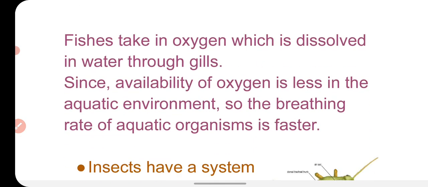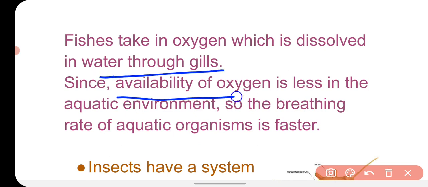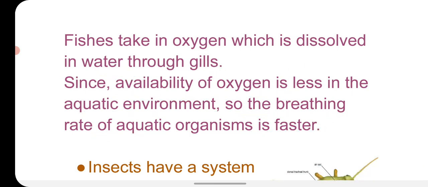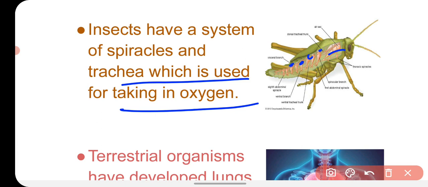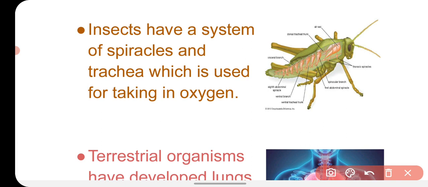Now fishes take in oxygen which is dissolved in water through the gills, and since the availability of oxygen is less in the aquatic environment, the breathing rate of aquatic organisms is faster. Insects have a system of spiracles and trachea which is used for taking in oxygen. So insects have small openings on the sides of their body called spiracles, and these openings are connected with tubes that run throughout their body, and with these openings and tubes they can exchange the gases. That is called spiracle and trachea.